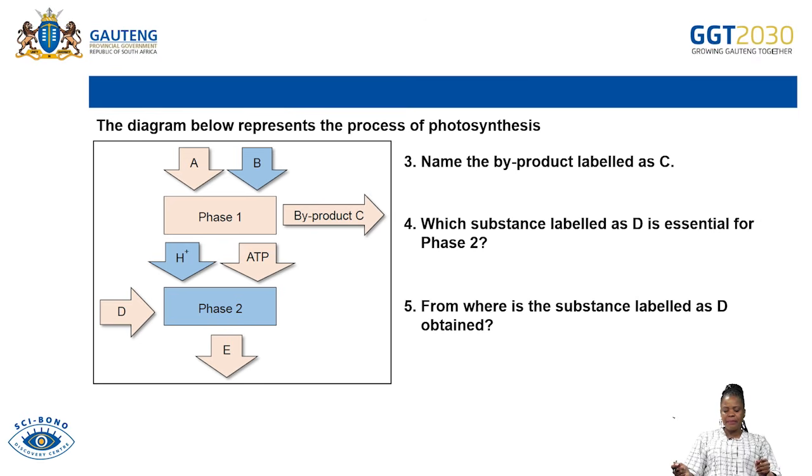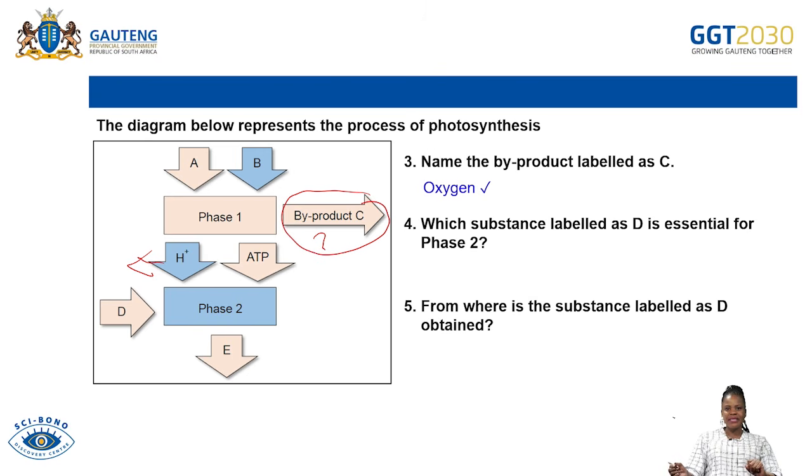Name the byproduct labeled C. What is the byproduct labeled C? In other words, what is given off during the light phase? That is very, very simple. I've said earlier on, remember, the light split down water into hydrogen and into what? Into this byproduct. So the question wants to know, what is this byproduct called? The byproduct will therefore be oxygen.